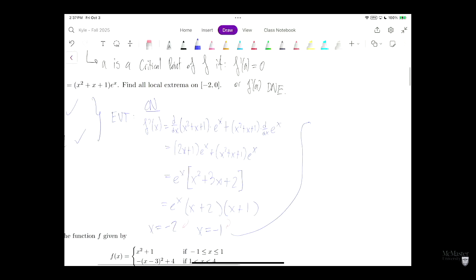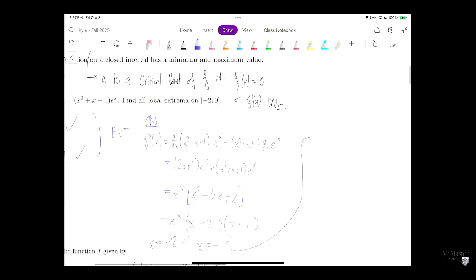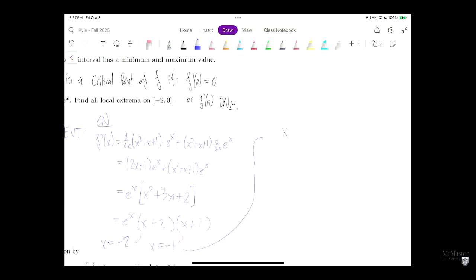And also remember our extreme value theorem says check the endpoints. So don't forget the endpoints. So we need to check the values x is equal to 0, -1, and -2.